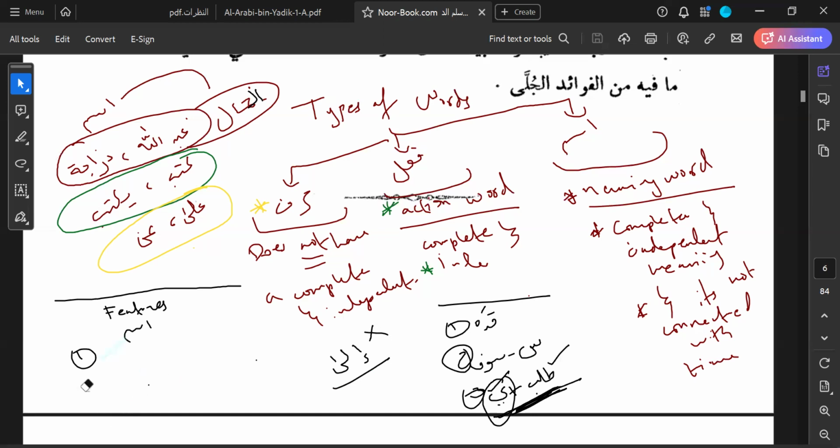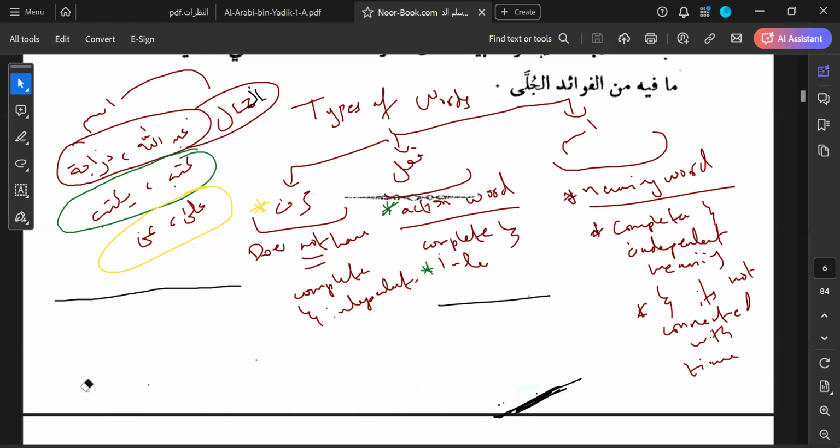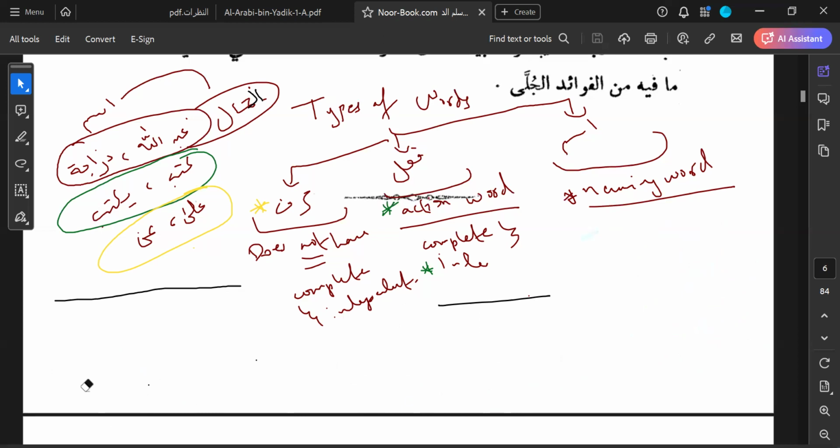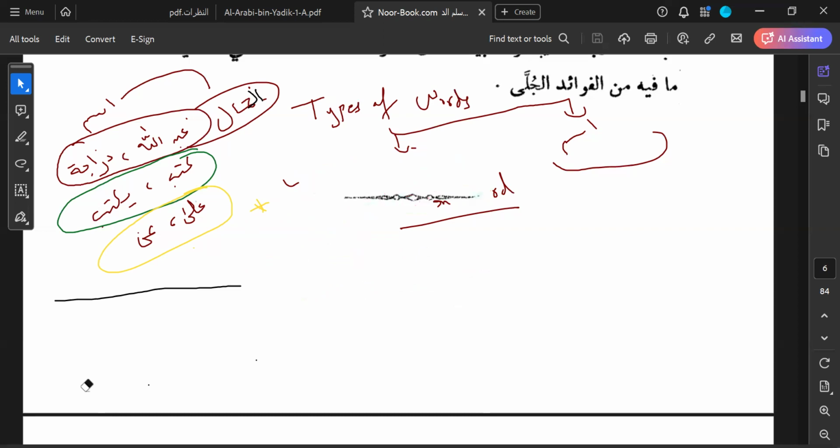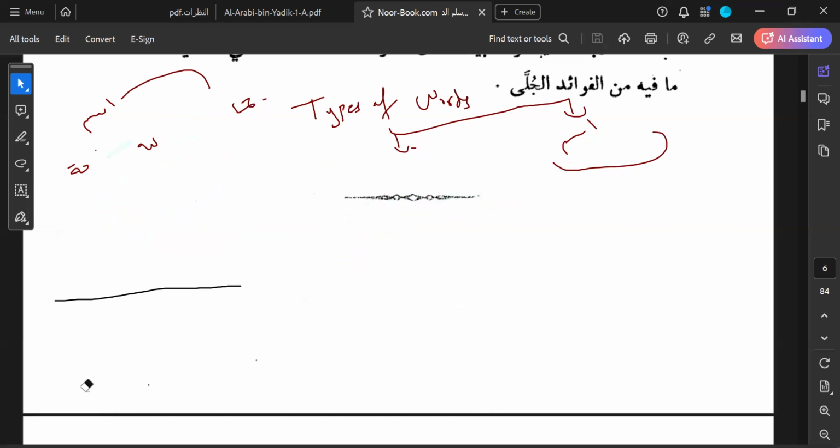Very simply. So there are two ways of telling the difference between an ism and a fi'l and a harf. One is by way of definition. The other is by way of what? By way of looking at the features of those words.